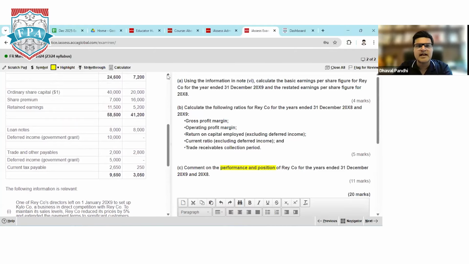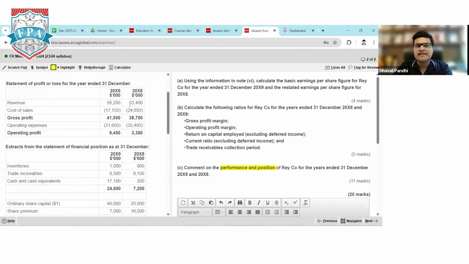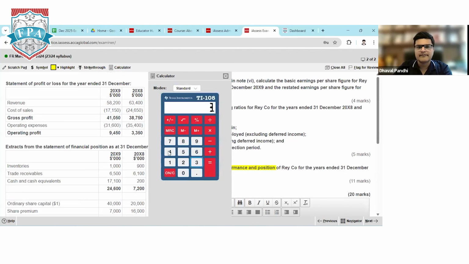Now, how much were the sales last year? Sales last year, 2018, were 63,400. Considering current year sales, what should be the value? Use your calculator: 63,400 minus 5%. Sorry, my bad.